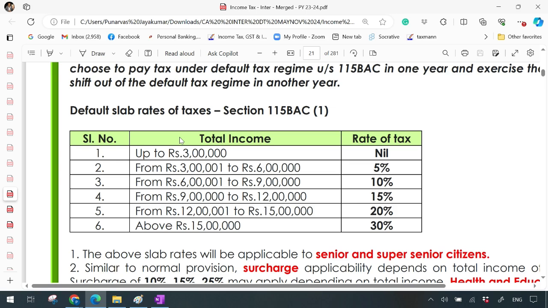Got it, guys? Yes, budget 23 is previous year. Budget 23 is previous year 23-24.